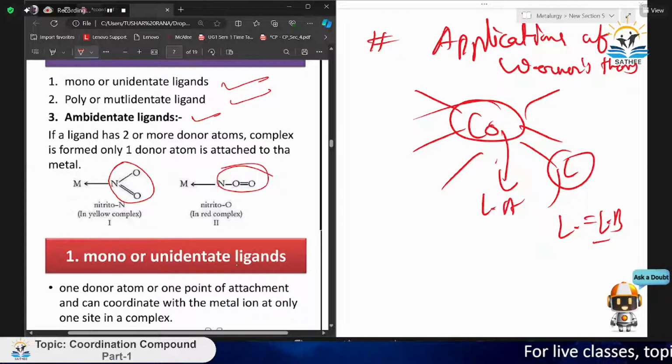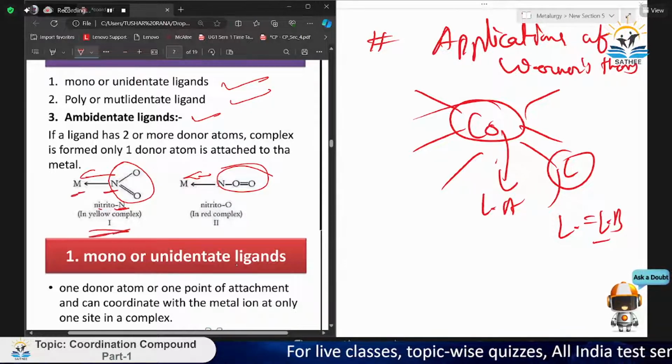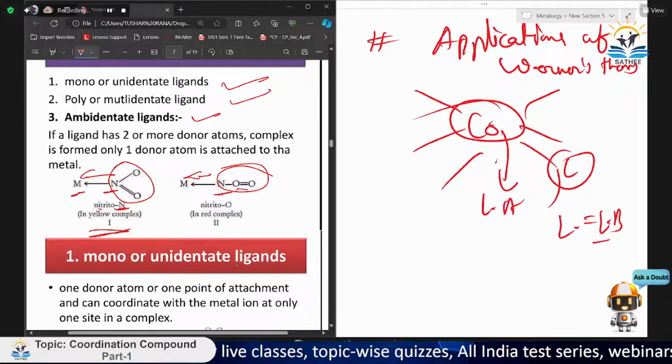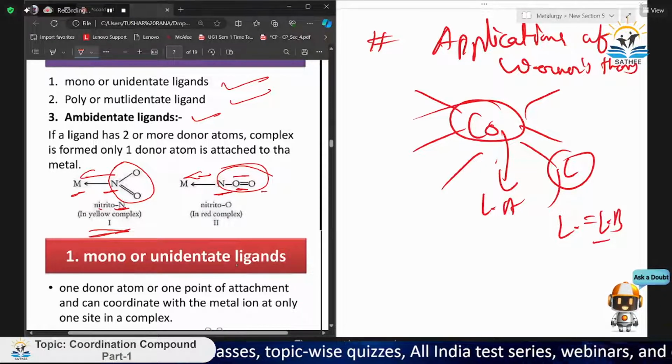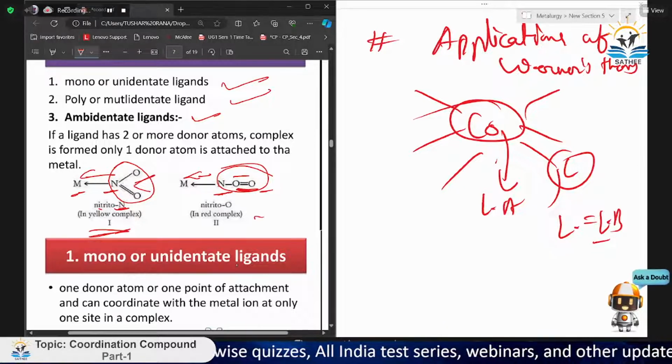This is also NO2, and it is coordinated to the metal atom or ion, but the orientation of the connection is different. Here it is the nitro form, because N is connected to M, and it is a yellow complex. But the nitrito form is connected through O, and this O is also connected to the other O. Here we get a bent structure, but here we get a linear structure, so it is a red complex.